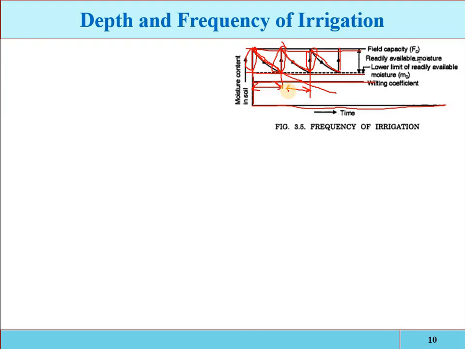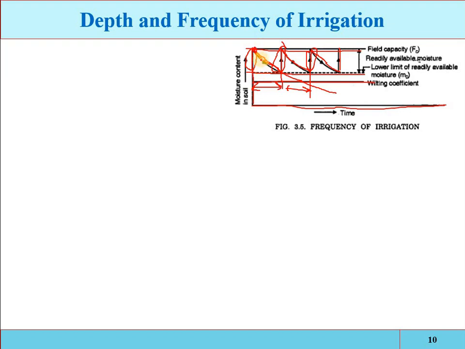So as explained earlier, available moisture is the moisture between the wilting point and field capacity. That is the available water. The readily available water is the water which is easily extracted by the plant. So almost 70 to 80% of the available water will be the readily available water. This one, the readily available water.